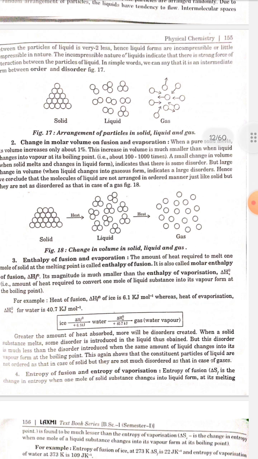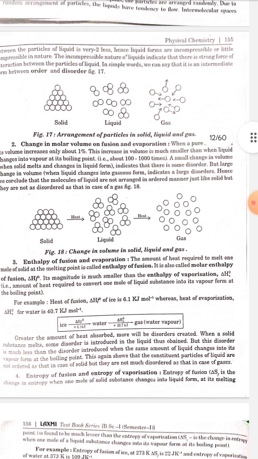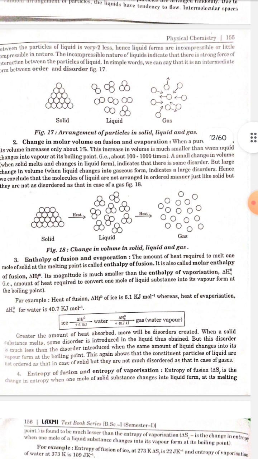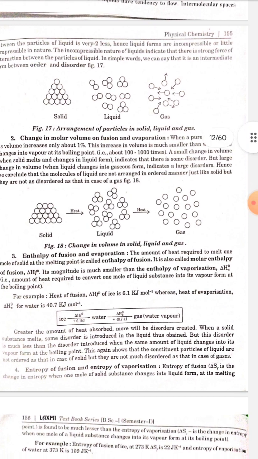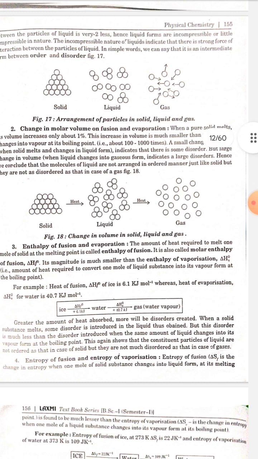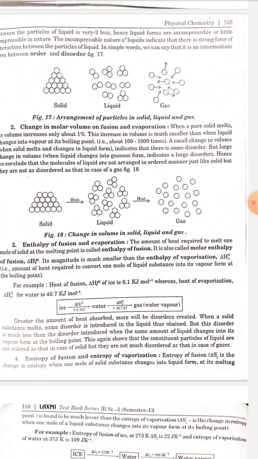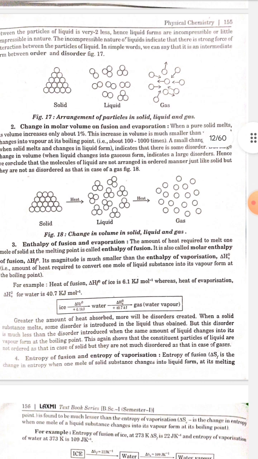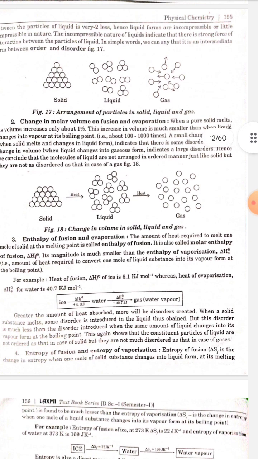Number 2, change in molar volume on fusion and evaporation. When a pure solid melts, its volume increases about 1%. This increase in volume is very much smaller than when a liquid changes into vapor at its boiling point, that is about 100 to 1000 times. A small change in volume when a solid melts and changes into liquid form indicates that there is some disorder, but a large change in volume when liquid changes into gaseous form indicates a large disorder. Hence, we conclude that the molecules of liquid are not arranged in an ordered manner just like solid, but they are not as disordered as in the case of gas.